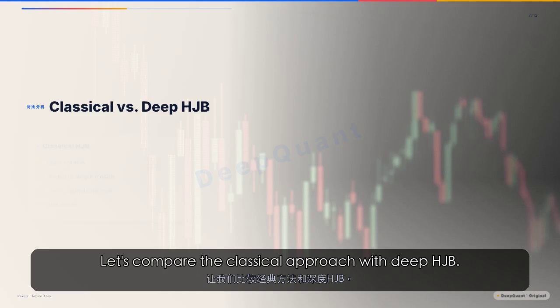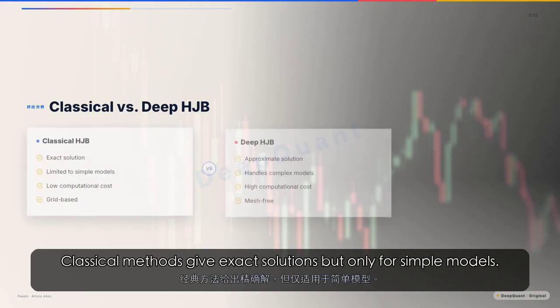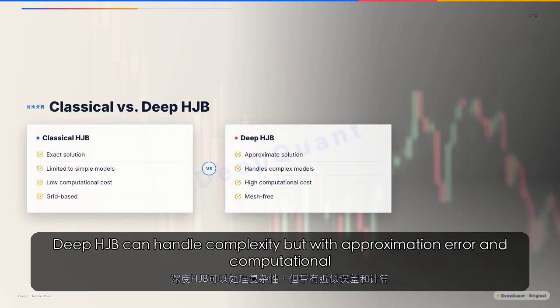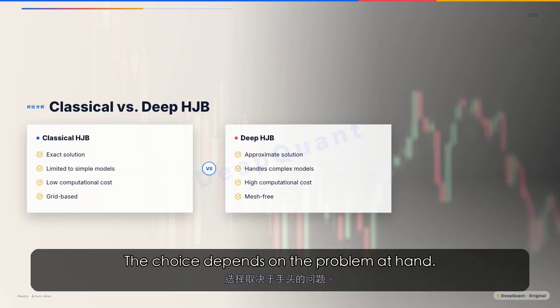Let's compare the classical approach with Deep HJB. Classical methods give exact solutions but only for simple models. Deep HJB can handle complexity but with approximation error and computational cost. The choice depends on the problem at hand.